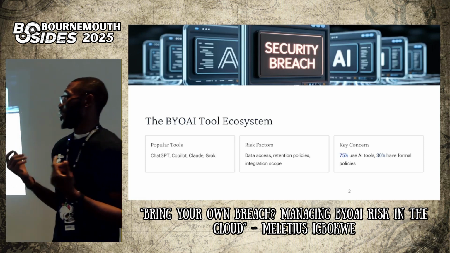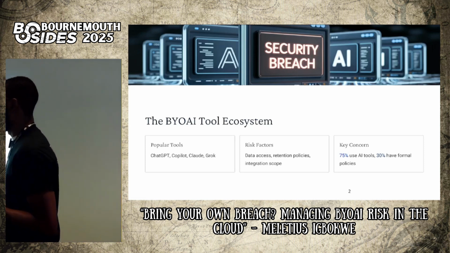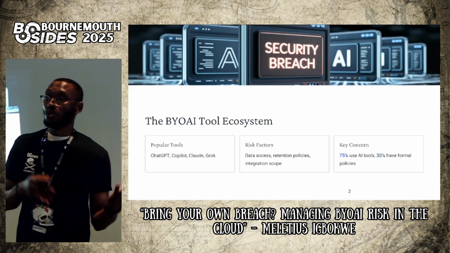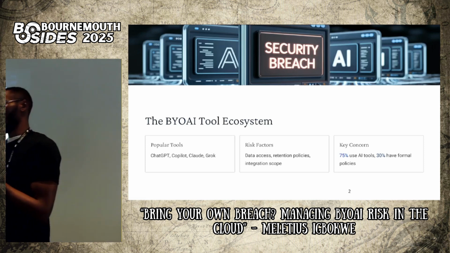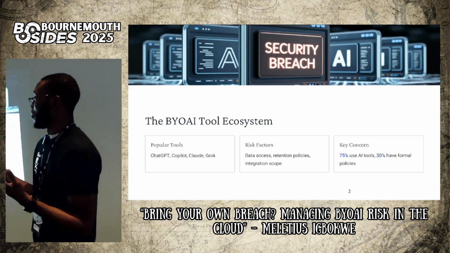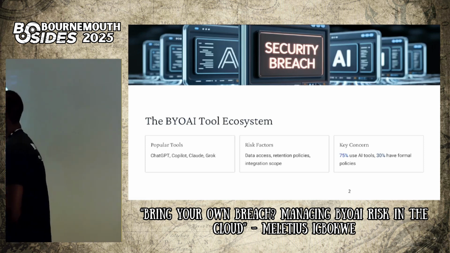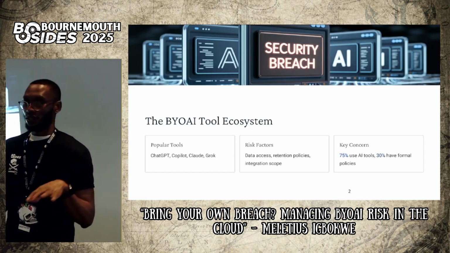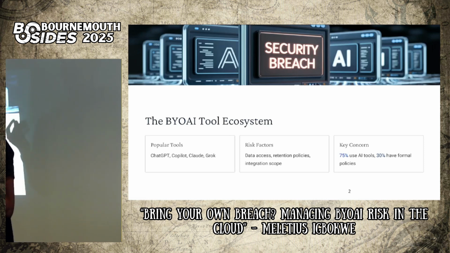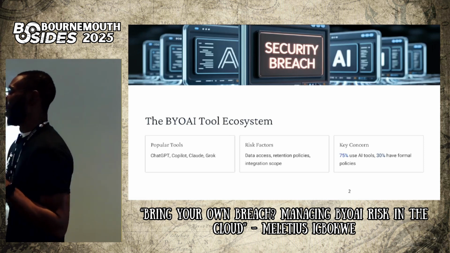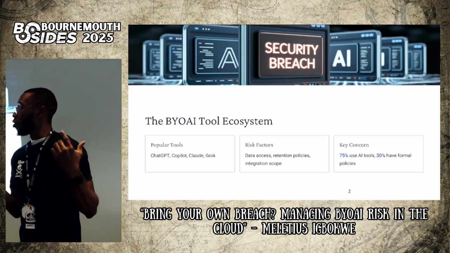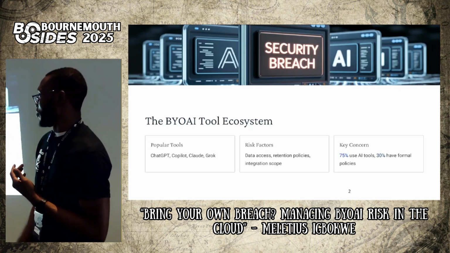It could be we want to use it to evaluate our documents, or check in code that we want to run, or develop our systems, or anything that has to do with the workplace. There are some governance practices that a lot of organizations are not really following, which are very, very important and which leave a lot of organizations open to getting compromised.